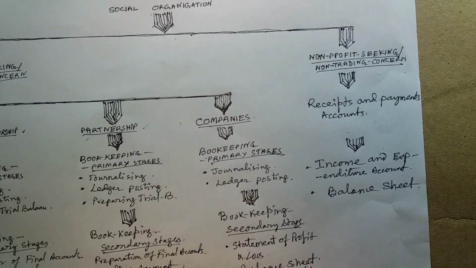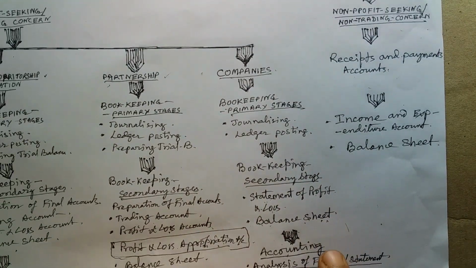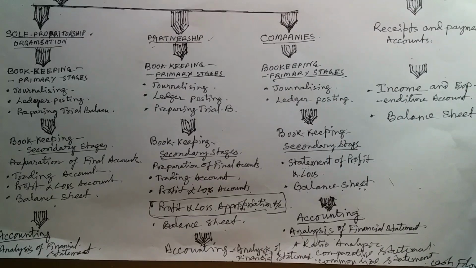Then, students, up to today, in the next video we are going to discuss the profit and loss appropriation account, how to maintain it, and how to maintain partners' capital. For partners' capital, there are two methods of maintaining capital: the fixed capital method and the fluctuating capital method. How to maintain the fluctuating capital method and the fixed capital method, we also discuss in the next videos. All these topics I will discuss in my next videos.